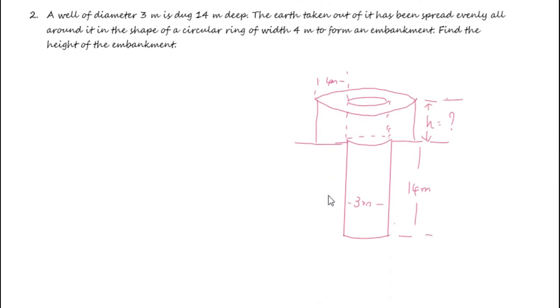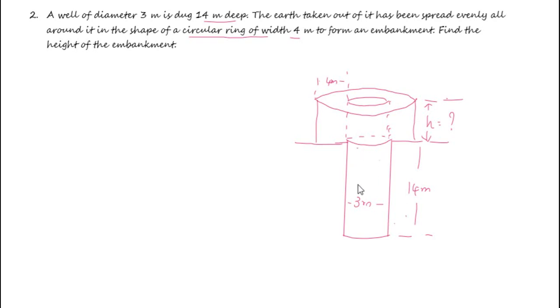Next problem. A well of diameter 3 meters is dug 14 meters deep. The earth taken out of it has been spread evenly all around it in the shape of a circular ring of width 4 meters to form an embankment. Find the height of the embankment. A well of diameter 3 meters, this is the well. Diameter 3 meters is dug to a depth of 14 meters.